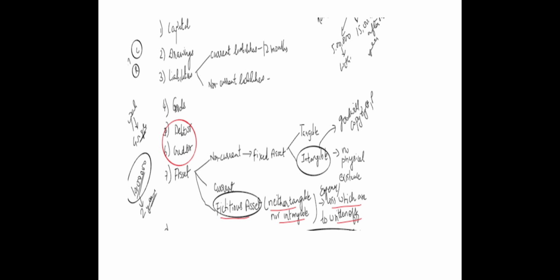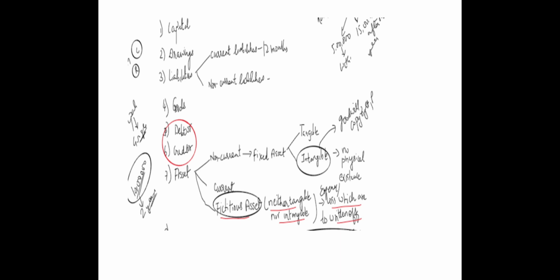These terms are important. In order to understand the accountancy course, you need to first understand these basic accounting terms. First, we have capital. The meaning of capital is the amount invested by the owner into the business, that can be in the form of cash or it can be in the form of an asset.